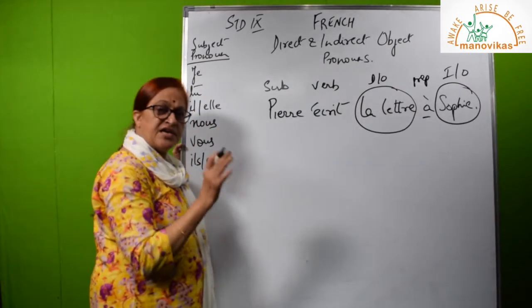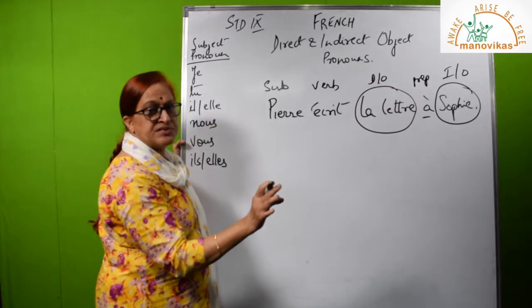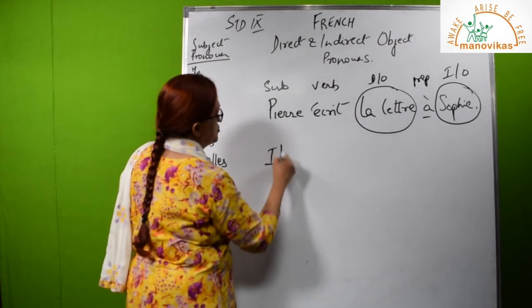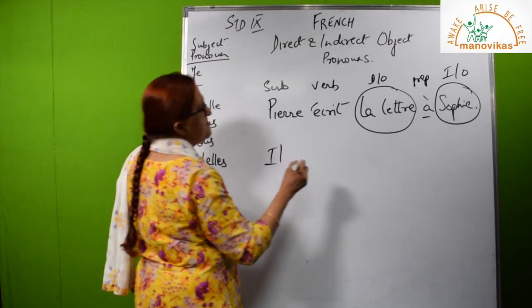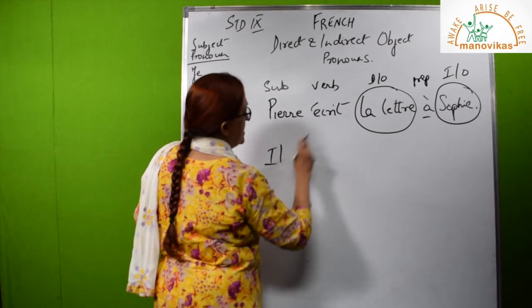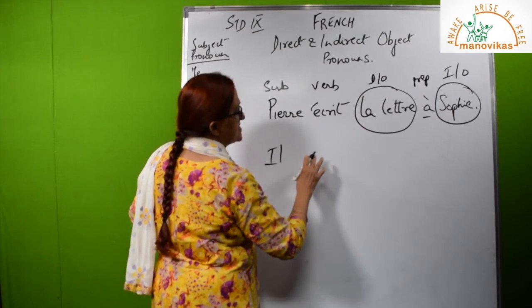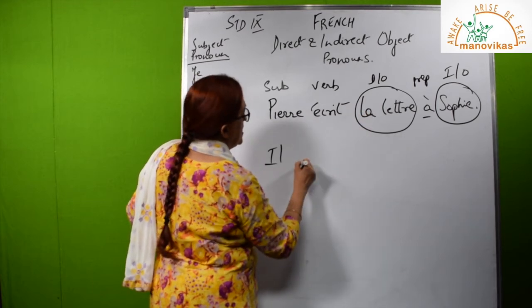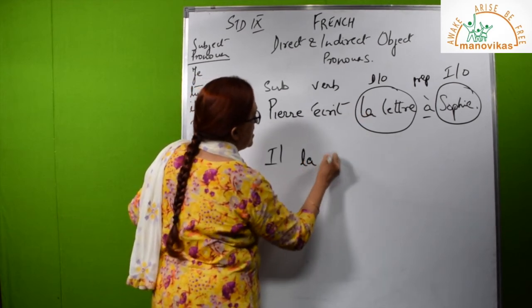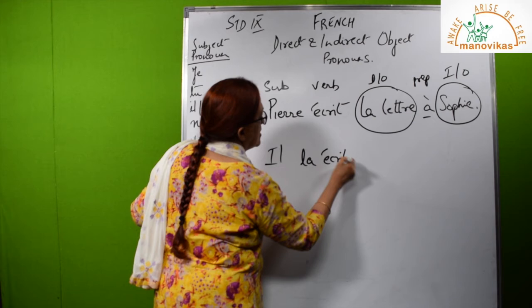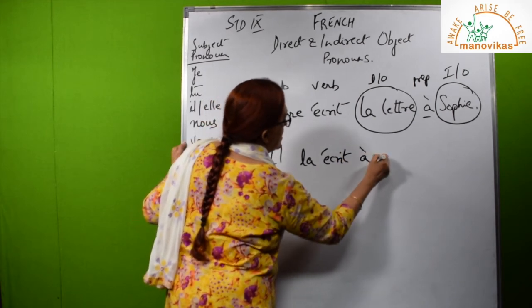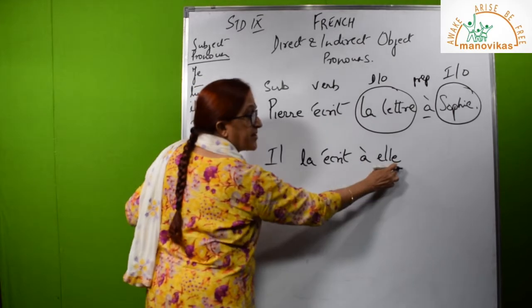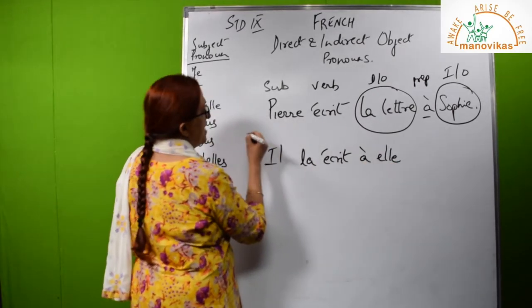So if I had to replace these nouns, then this would have become il, like usual. This would have become la. Il l'a écrit. He is writing it. And to whom is he writing? To Sophie. So, il l'a écrit à elle. He is writing it to her.